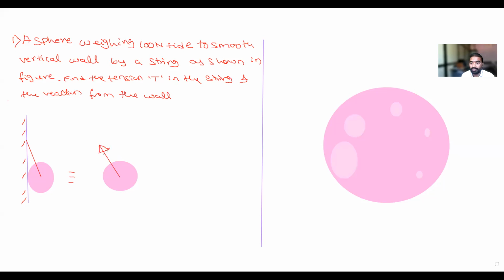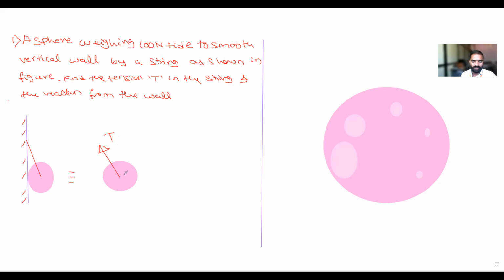Always there is a tension in the string. Tension means the force which is going away from the point. This is your point, and the force is going away from it. That's why it is called tension. If it is towards the point, then it is called compression.